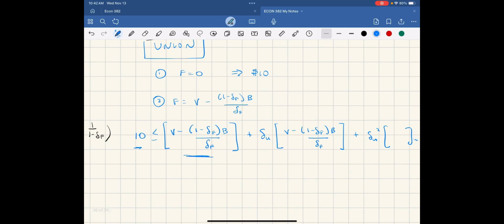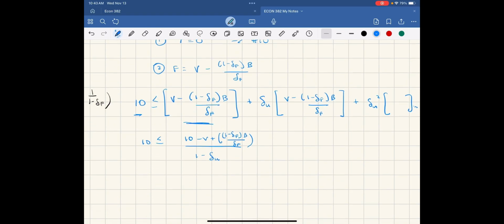So simplifying, we go through and simplify this, and we would see that 10 would be less than or equal to, and here's where it gets a little gnarly, but you can handle gnarly, 1 over 1 minus delta U, that's the geometric series, times V minus 1 minus delta F times B over delta F. Now that we have that, we're going to solve for delta U. And as long as the discount rate is greater than or equal to V minus 1 minus delta F times B,